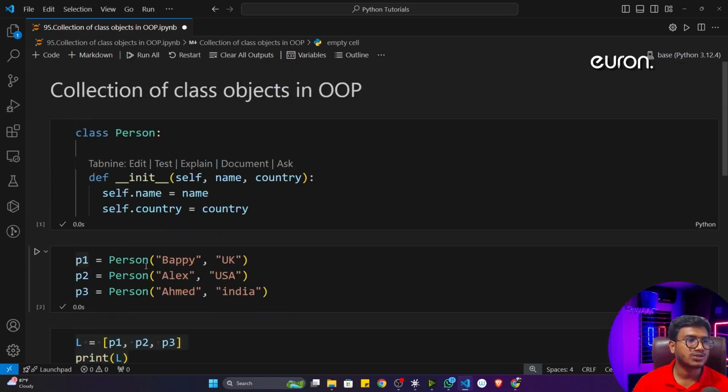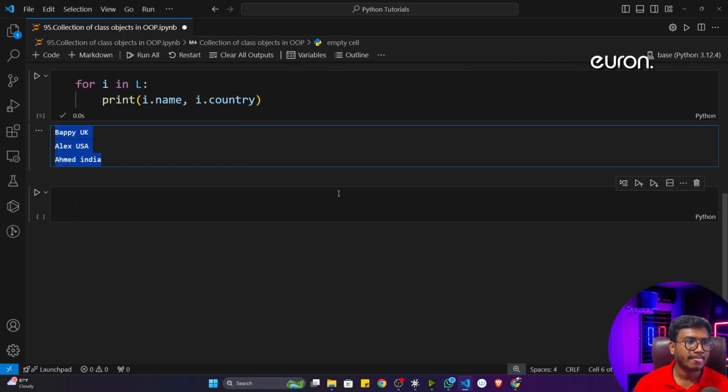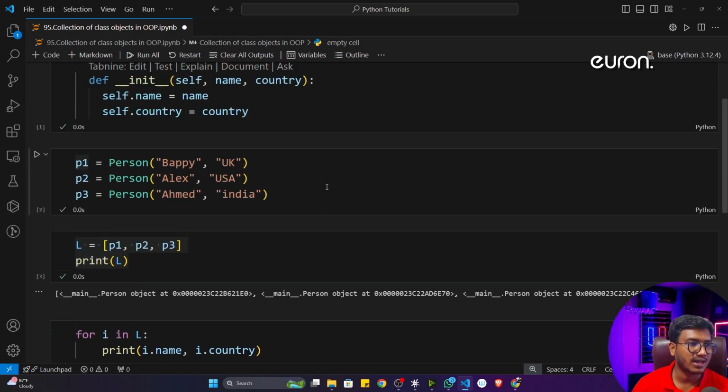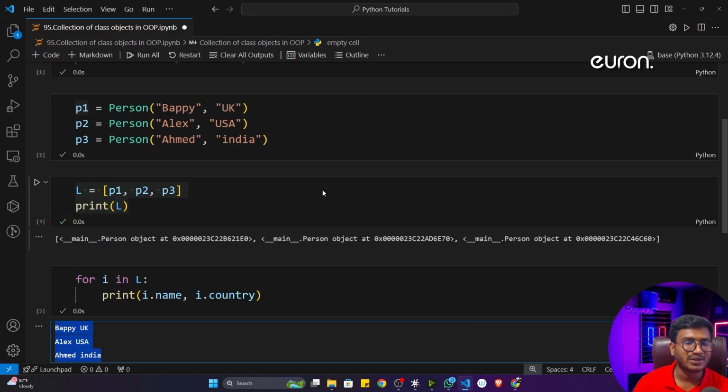So that's how we can store a collection of class objects inside a data structure, like a list or dictionary. Whatever data structure supports mutable data types, you can store there. Now just let me know, can I store this class object inside a tuple or inside a set or not? Just try to let me know in the comment.